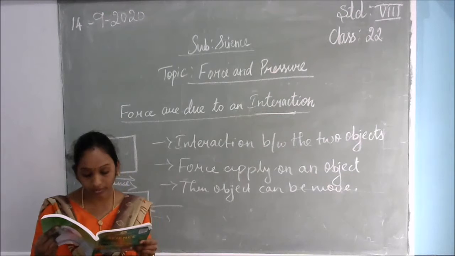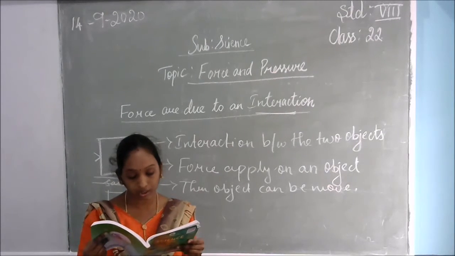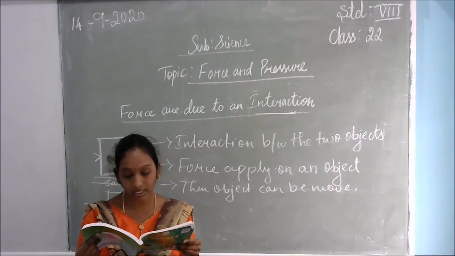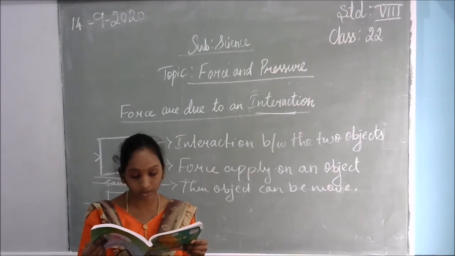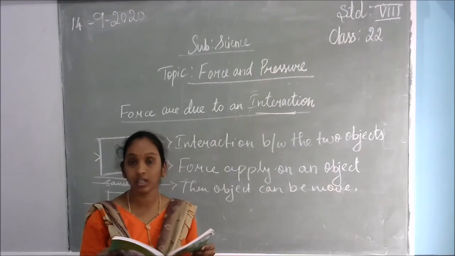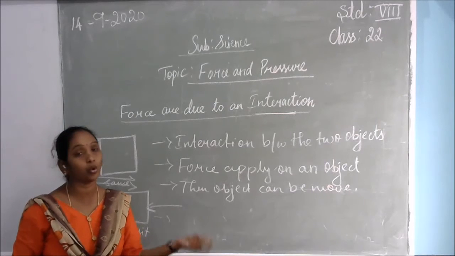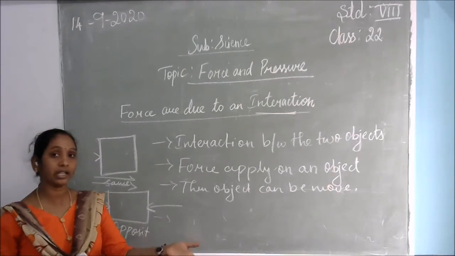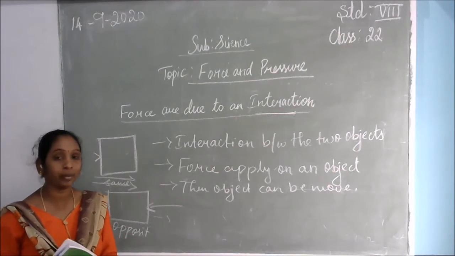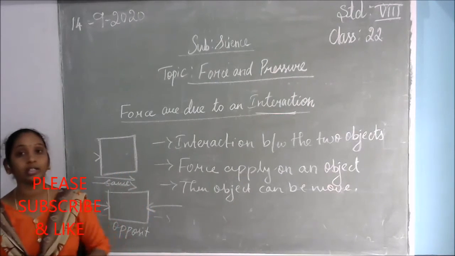What did you observe in Activity 7.2? When both of you were pushing the heavy boxes in opposite directions, recall that in the tug of war, when two teams pull equally hard, the rope does not move in any direction. In the tug of war, if both are pulling equally, what will happen? The rope won't move. Both are steady. If one side increases their force, what will happen? The opposite team will come and fall on the other side.